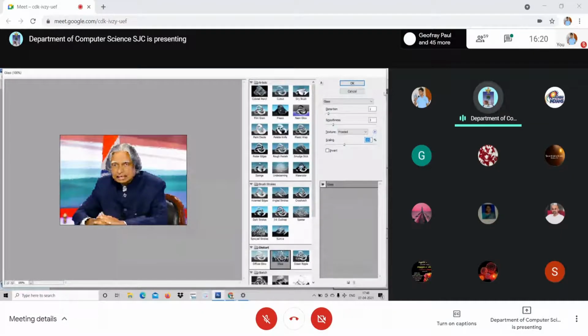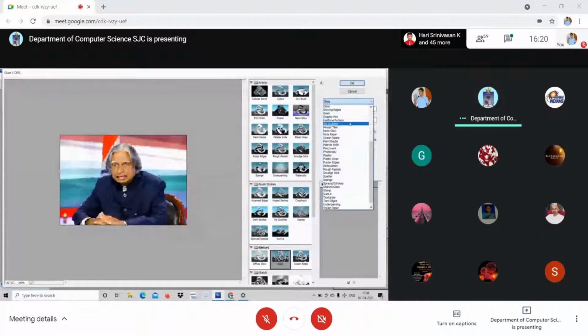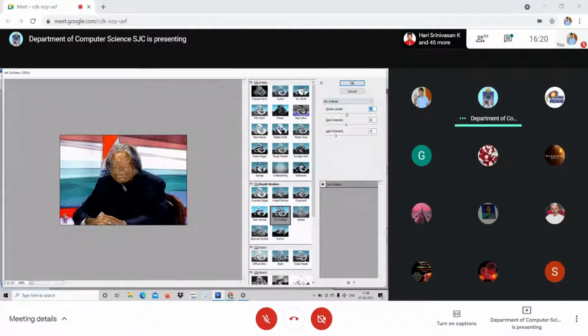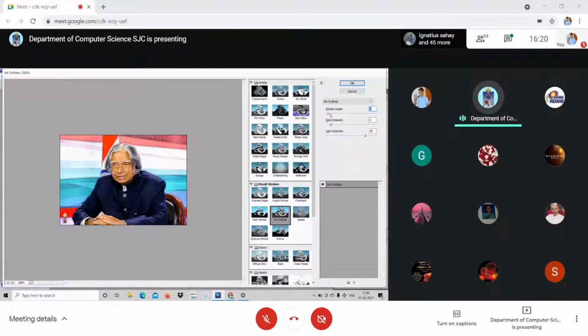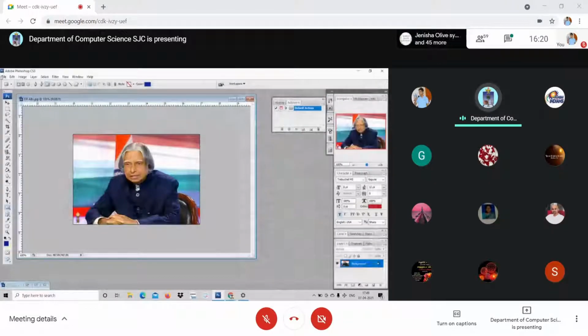Like this, there are so many options. You can click and see ink outline. I can increase the stroke. Dark intensity, I can increase or decrease it. Light intensity, I can increase or decrease it, as if I have painted. Am I clear to you? I can also show you the same with the other picture so that you can see.